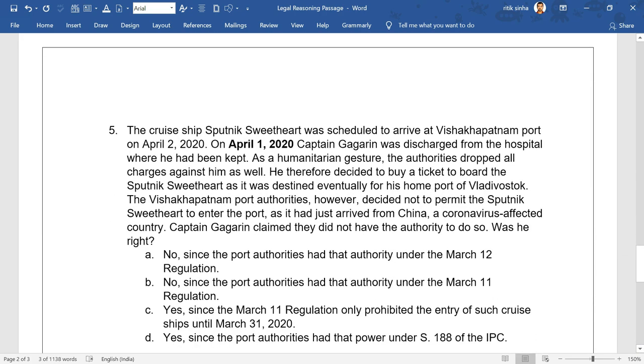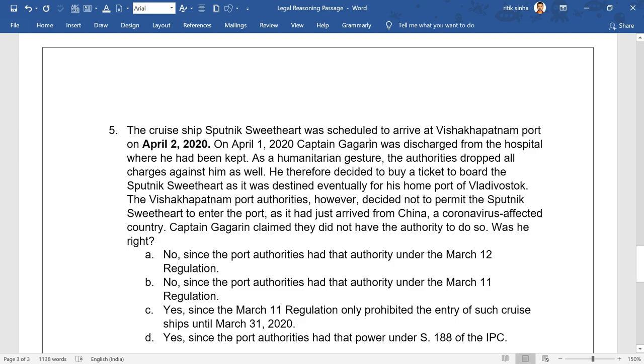Okay, so here is the 5th question, and it says that the cruise ship Sputnik Sweetheart was scheduled to arrive at Visakhapatnam port on April 2, 2020. It was scheduled to arrive on April 2, 2020. On April 1, 2020, Captain Gagarin was discharged from the hospital where he had been kept. As a humanitarian gesture, the authorities dropped all charges against him as well.